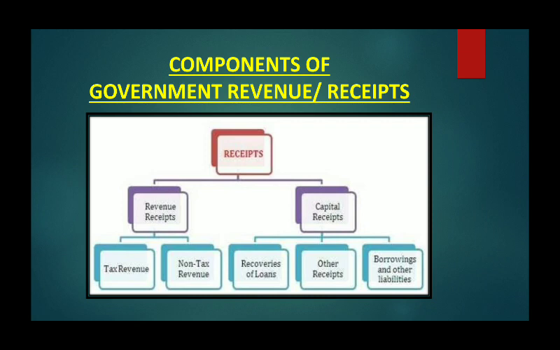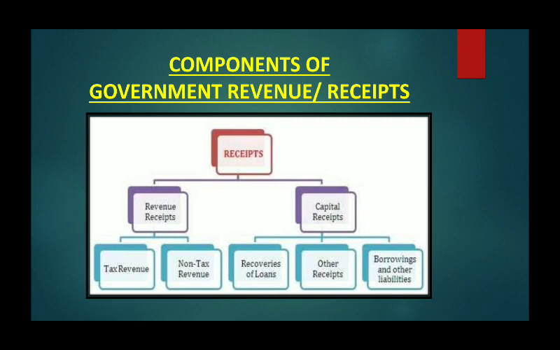Capital receipts mean recovery of loans. The receipts under recovery of loans arise if the central government has given a loan to a state government or any public company, so it is a capital receipt. Market loan means a loan raised by the government from the public.